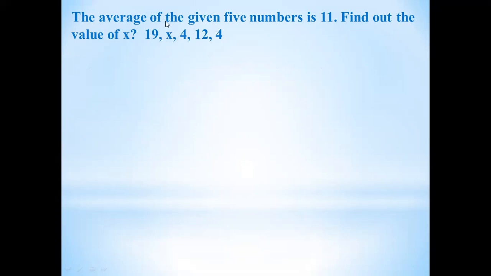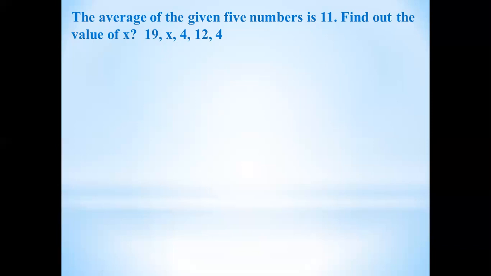Up till now, the numbers are given and you have to find out the average. But now the average will be given, and you will be asked to find out one of the missing numbers. Same as it is here, the 4 numbers are given and one number is missing that we have to find out. In this condition, now your formula will be changed.